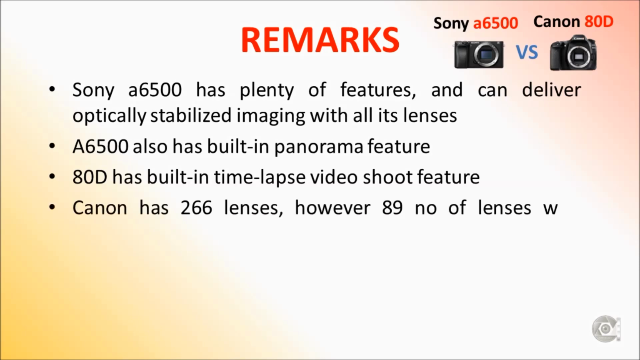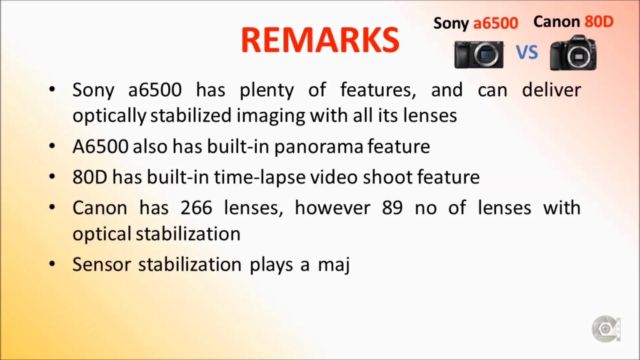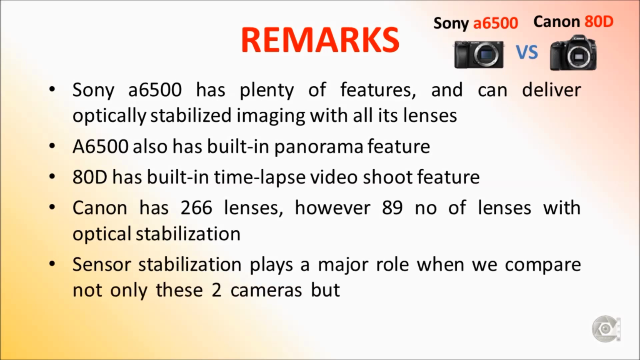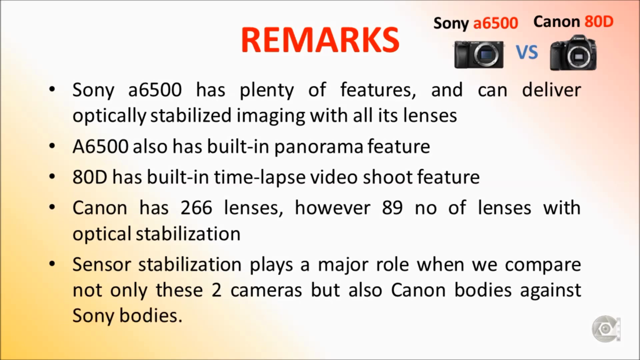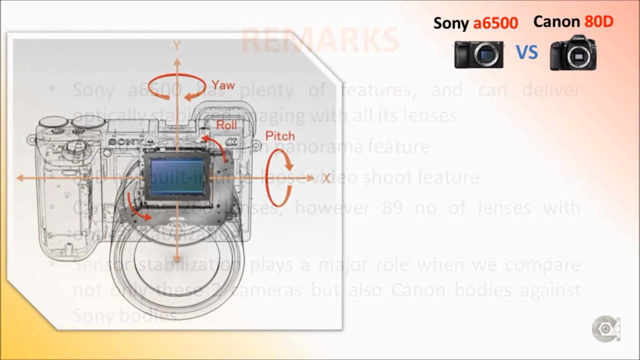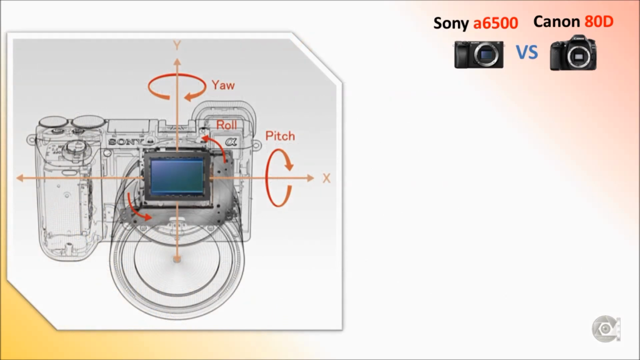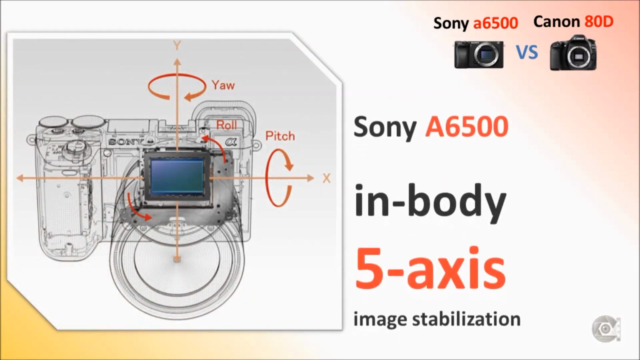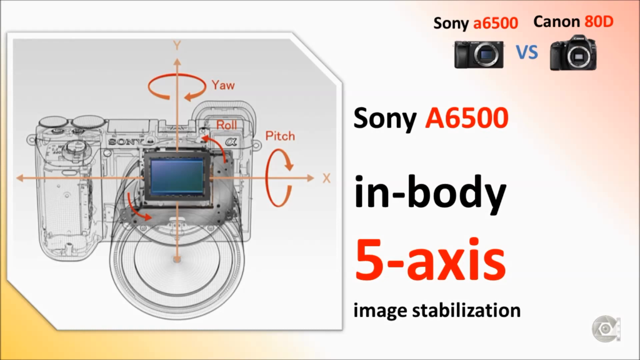And it has 266 lenses. If we compare image stabilization, then 89 lenses versus the Sony's 58 lenses with in-body image stabilization. So Canon has to upgrade the 80D or 7D Mark II very soon. Let's hope for the best. Here is the design of Sony 5-axis in-body image stabilization, in-body sensor stabilization.